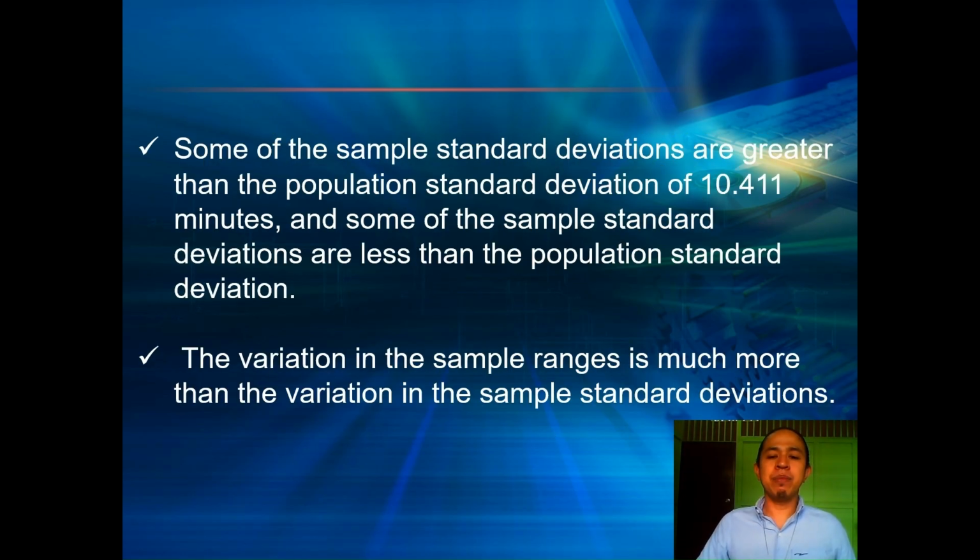Then some of the sample standard deviations are greater than the population standard deviation. So there are values above the standard deviation value, and some are below it. And some of the sample standard deviations are less than the population standard deviation. And the variation in the sample ranges is much more than the variation in the sample standard deviation. So what is the point there?